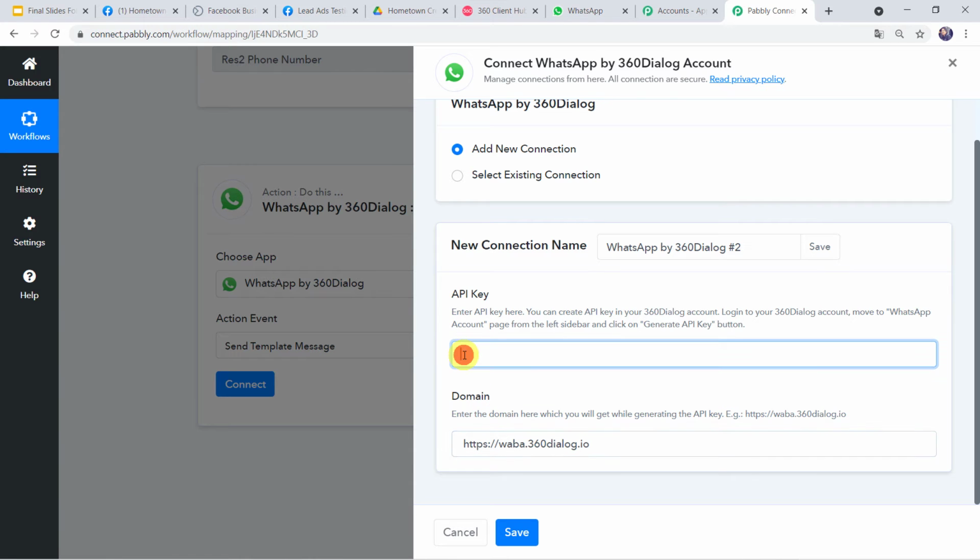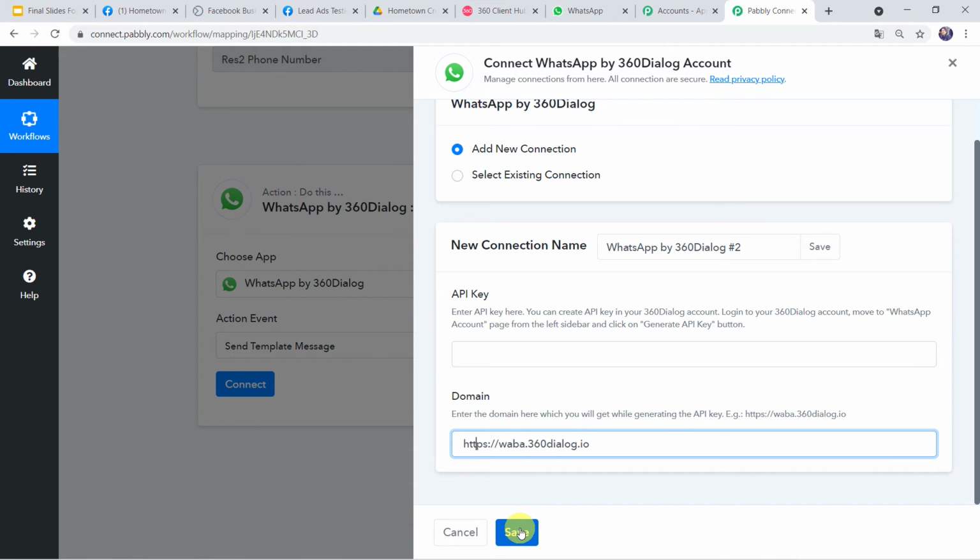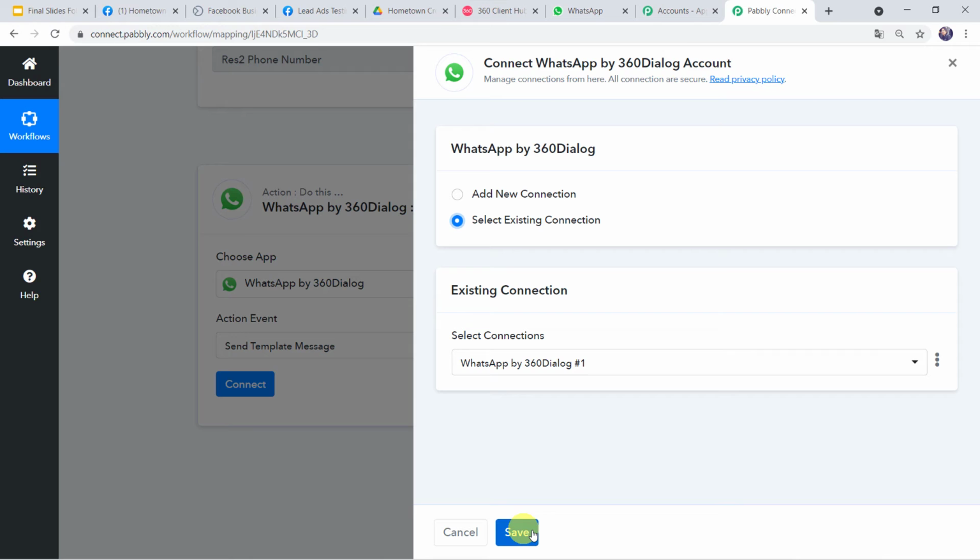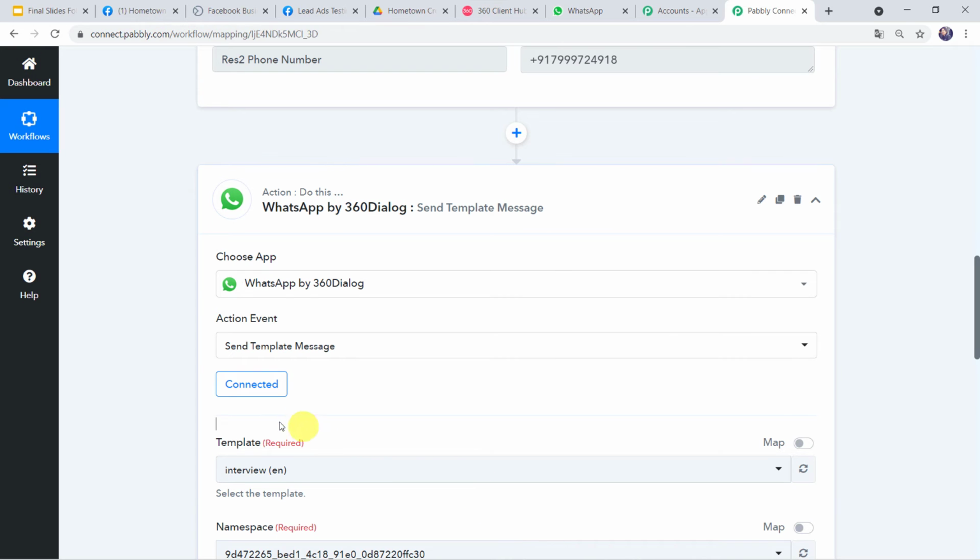After pasting the API key and domain, simply click on Save. As I have already created a connection, I'll click on Select Existing Connection and I'll click on Save. And here 360 dialog is connected to Pabbly Connect.